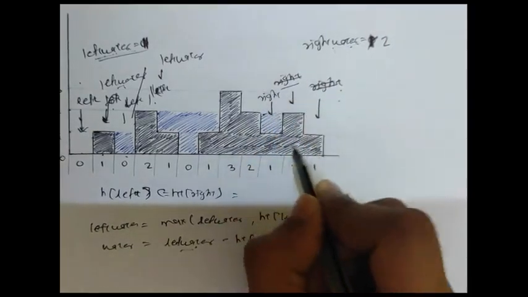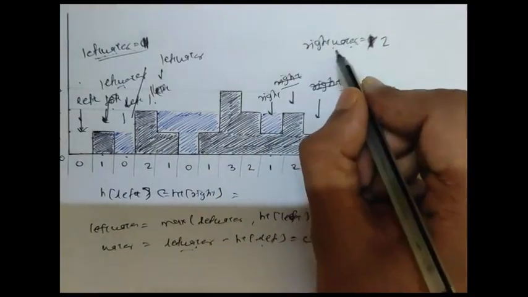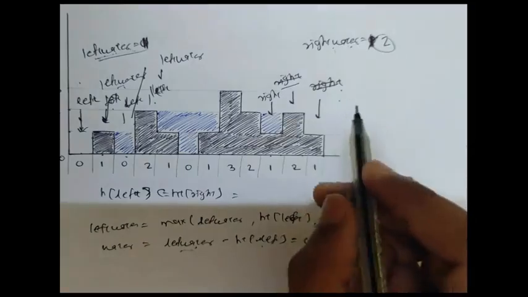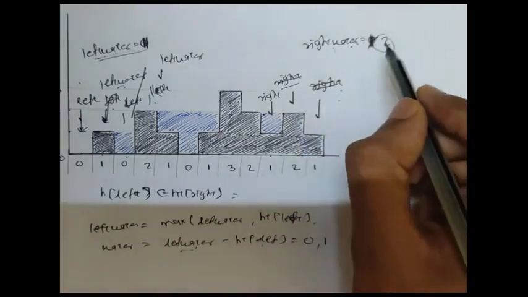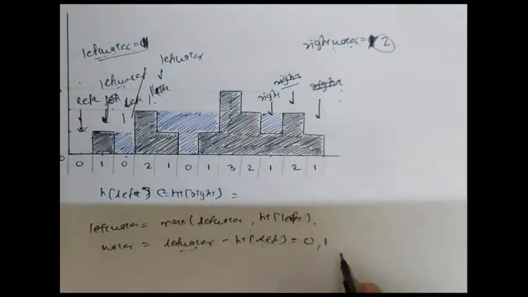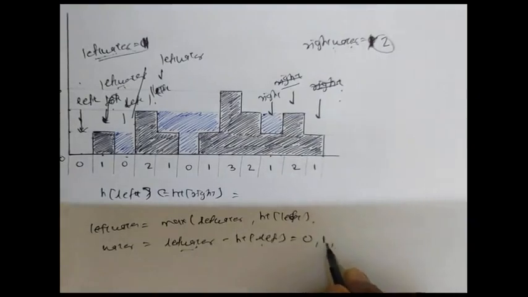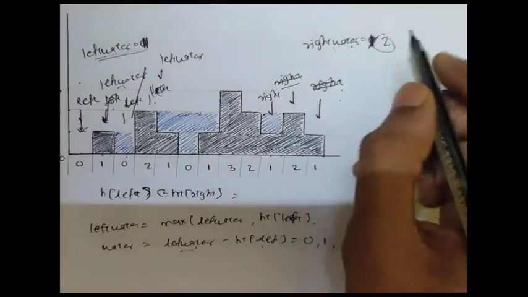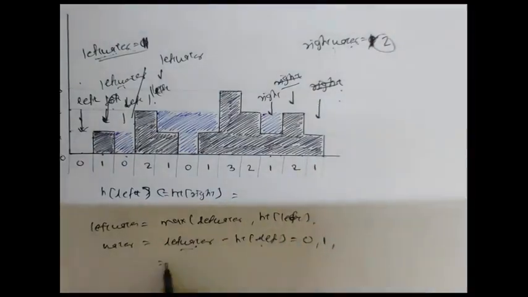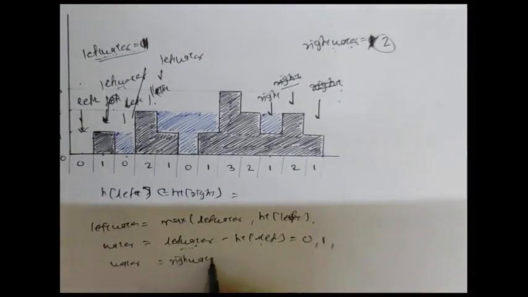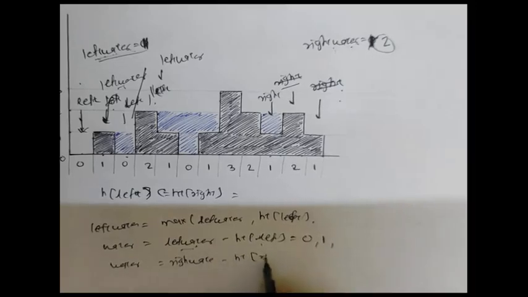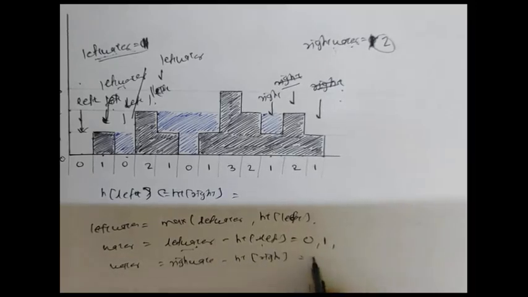Right is here. Height of right is 1 and the right water is 2. So the water will be the difference of the two. So the difference is 1. So initially water was 1, and the water as right will be right water minus height of right, which is 1.